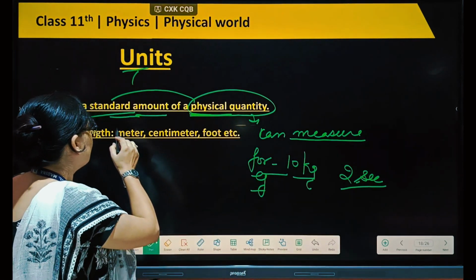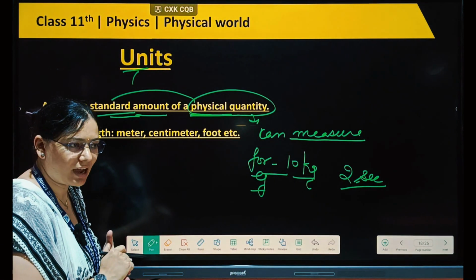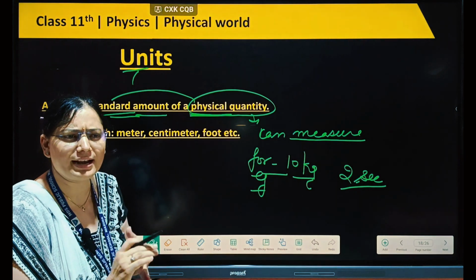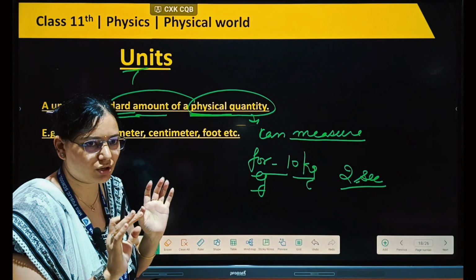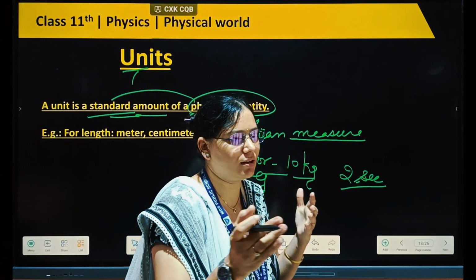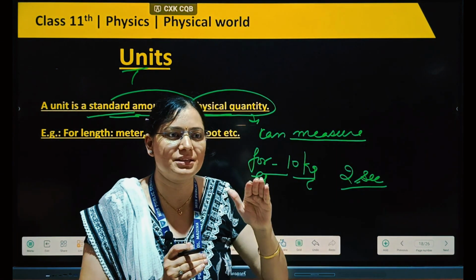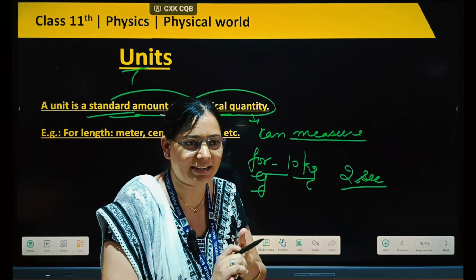So a unit is very important in physics, because without a unit you can't identify anything. For example, you are sitting here and you all have different names, but if your names were the same, could anyone identify you?